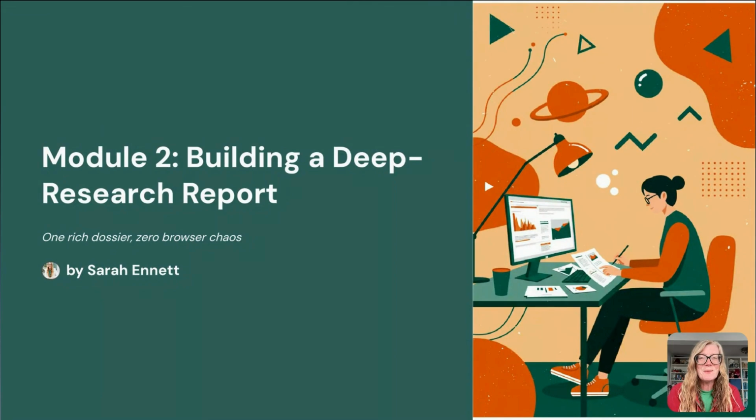Welcome to Module 2. Before we get to the slides themselves, we need a deep research report, a structured dossier we can mine for the strongest facts, quotes and visuals later. We'll build it inside ChatGPT so nothing gets lost in copy-paste limbo.